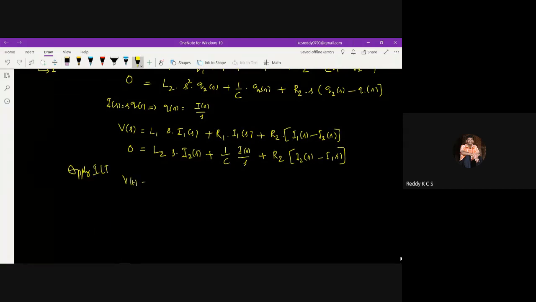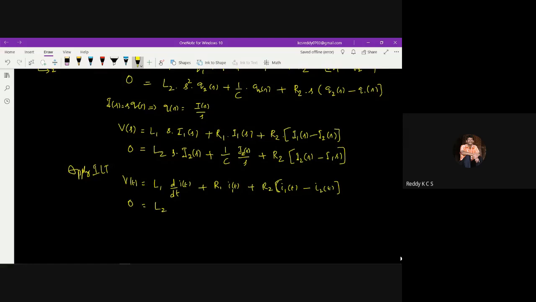So V of t is equal to L1 into d by dt of I1 of t, plus R1 into I1 of t, plus R2 into I1 of t minus I2 of t. So this is how we can write the equation.